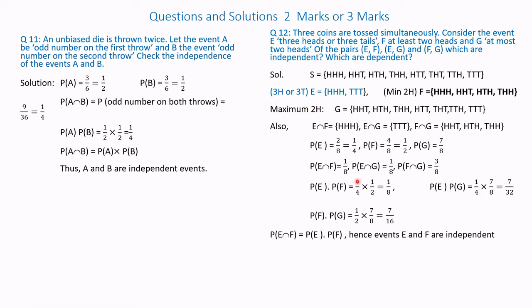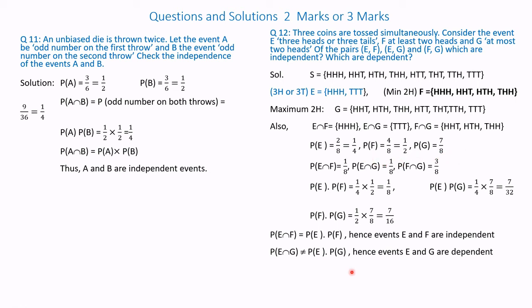E intersection B is 1 by 8, so E and B are independent; this has not been affected. Whereas probability of E intersection G is 1 by 8, which is not equal to probability of E into probability of G, that is 1 by 4 into 7 by 8.